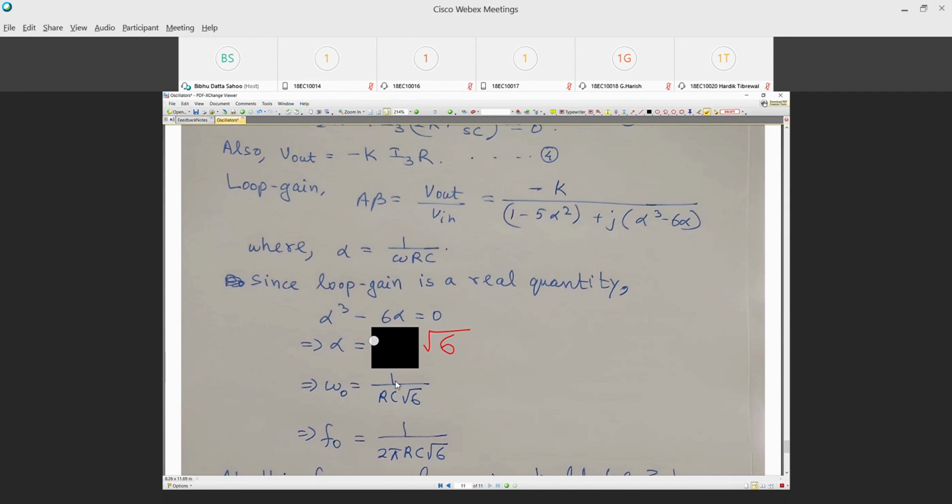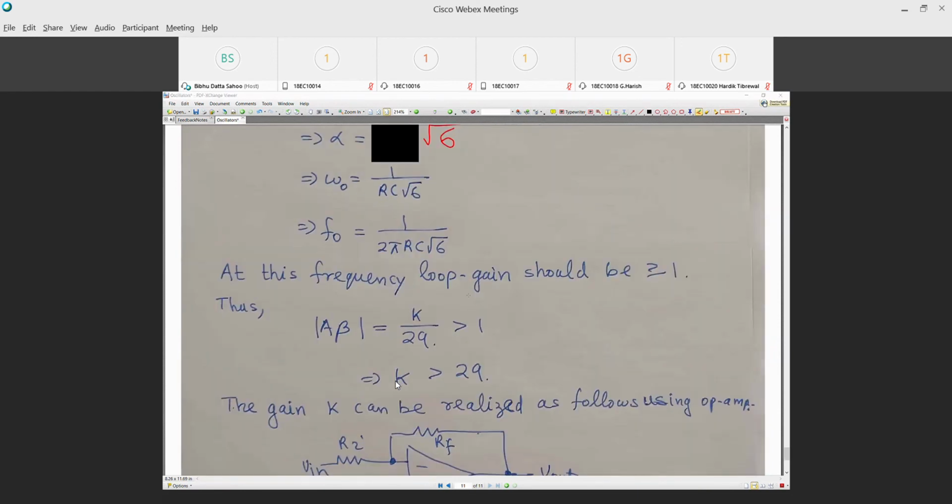Okay. So now plugging in alpha equal to root 6 in this A beta, you get K by 29. So K should be greater than 29. That means you have to have the gain block. That gain block should have a gain greater than 29.